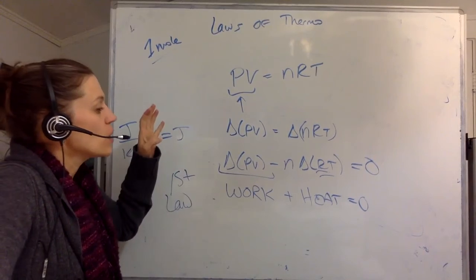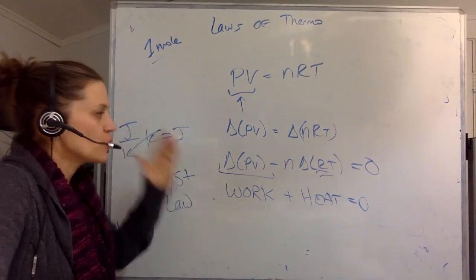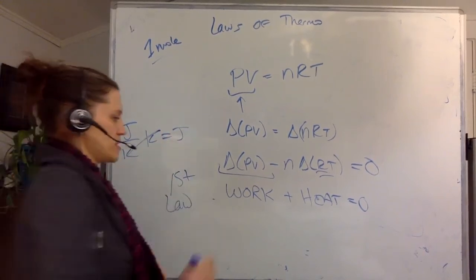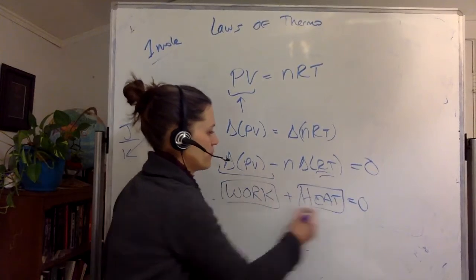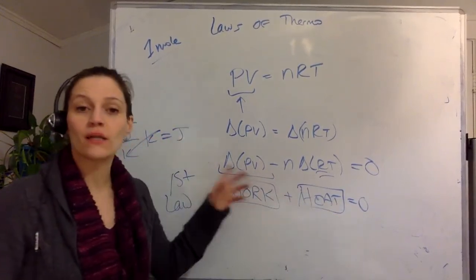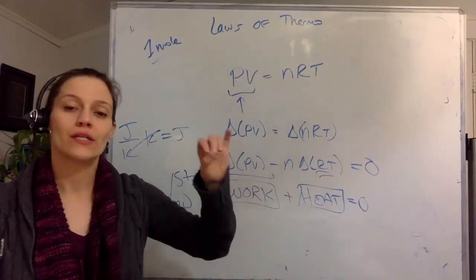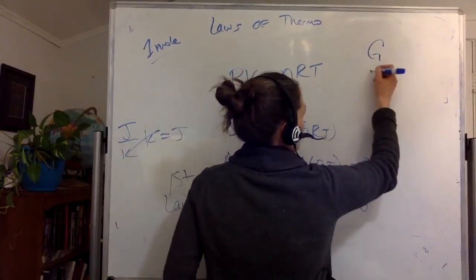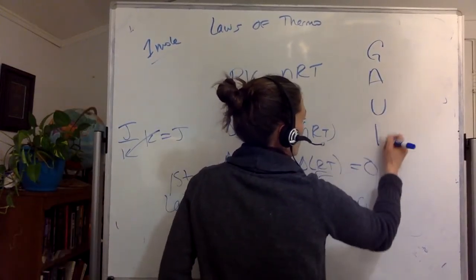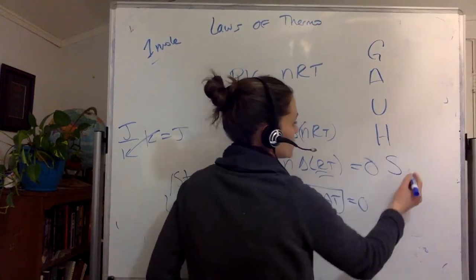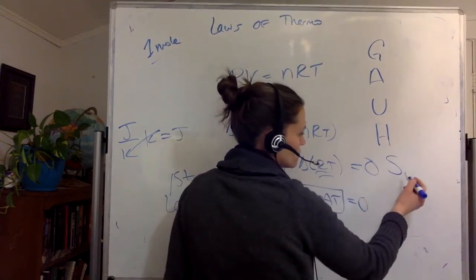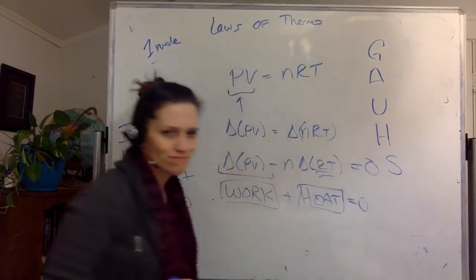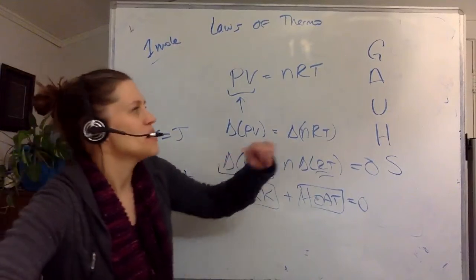Cool, but what's the take-home message? You should be able to identify the differences between those two things by looking at the mathematics. And you should be able to tell me what is G, A, U, H, and S. And I'm going to say S, well, yeah, really should be TS, but that's okay.